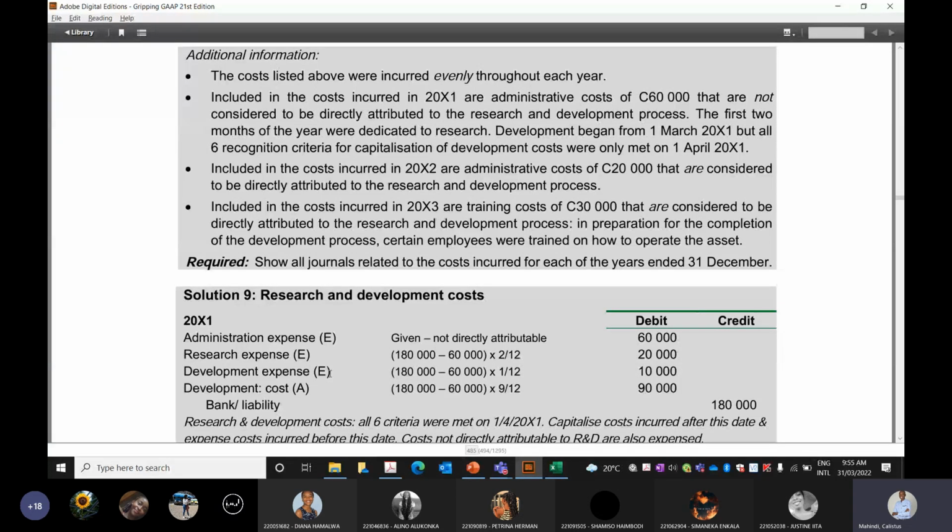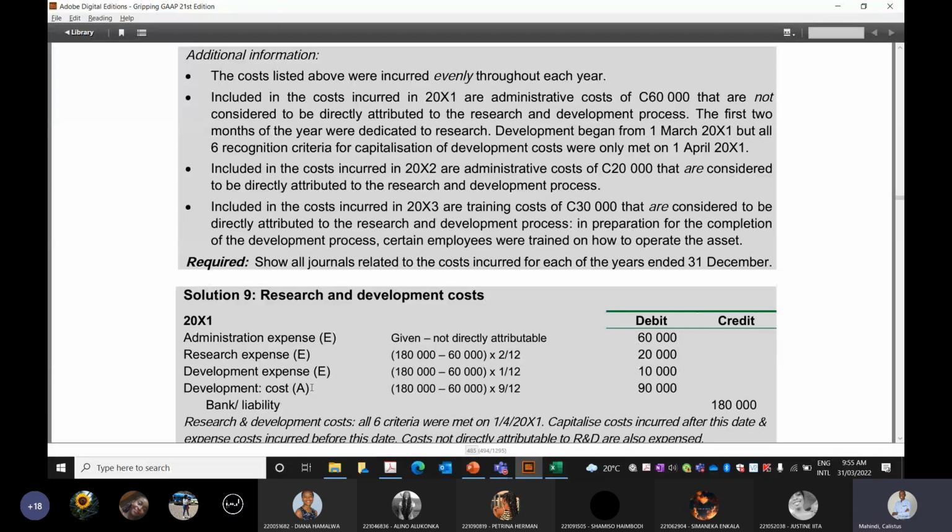I was marking some of your tests, and I noticed that some of you did not include the classification of accounts, whether it's SPL, SFP, or OCI, and the question clearly stated that you should. So if you don't do that, you lose marks. Are there any questions with regard to this part?